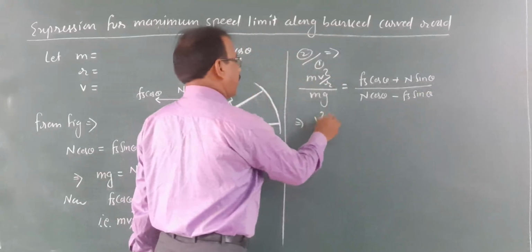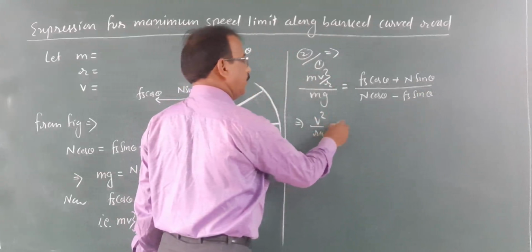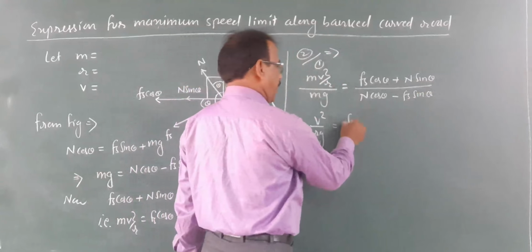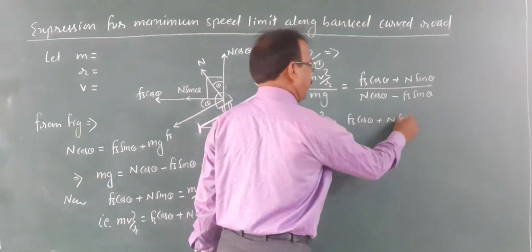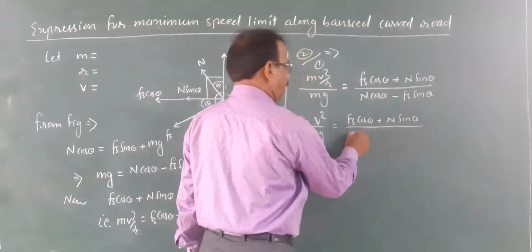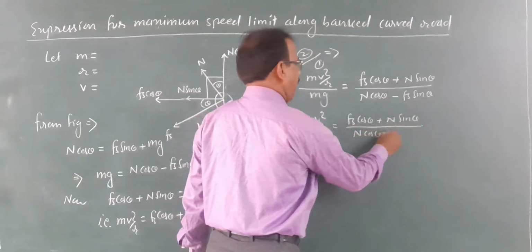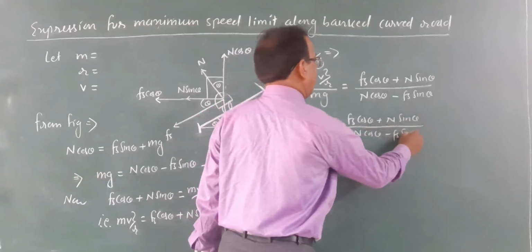Here you get v square upon rg equal to Fs cos theta plus n sin theta upon n cos theta minus Fs sin theta.